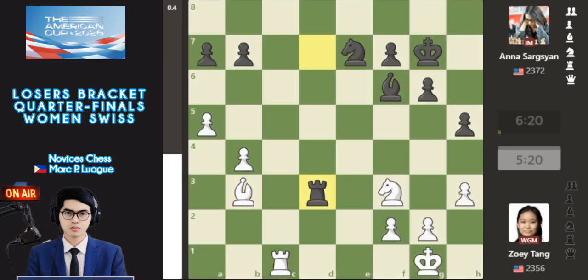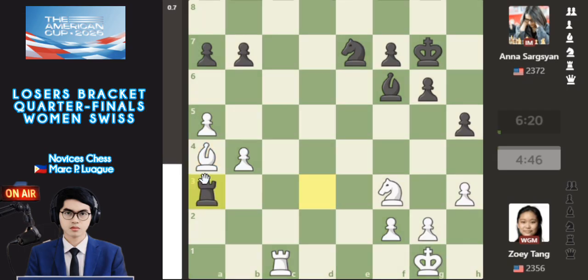So bishop a4 with Tang here. And also knight d5, another worst move with Sargsyan here. So the best move is rook a3, threatening the bishop. So see, this is a threat here. So threatening the bishop, so this is good for black here. So if you bishop to b5, so bishop b5, it is okay. And also bishop c3, so this is good for black here.